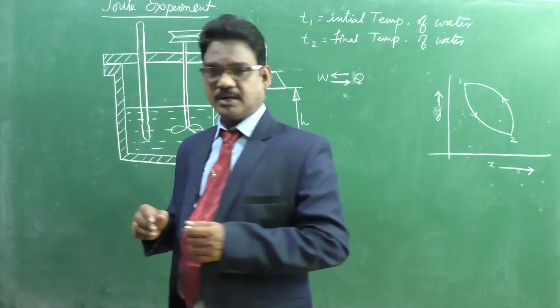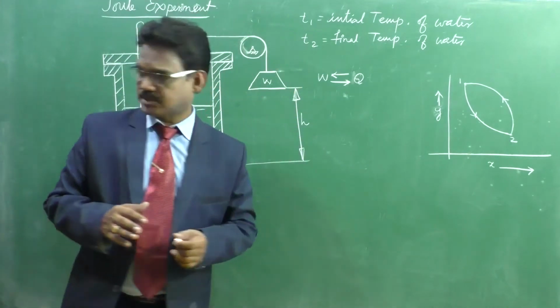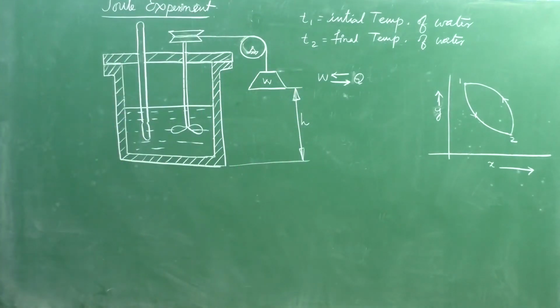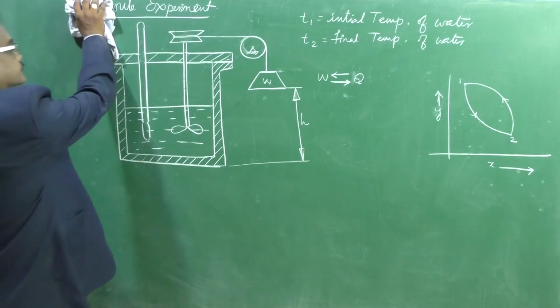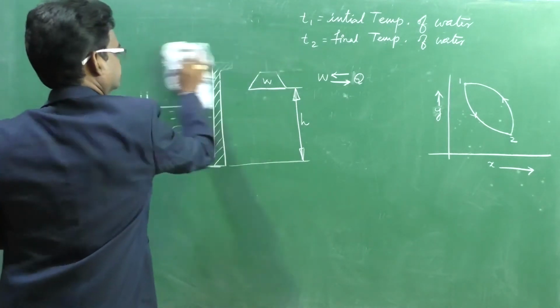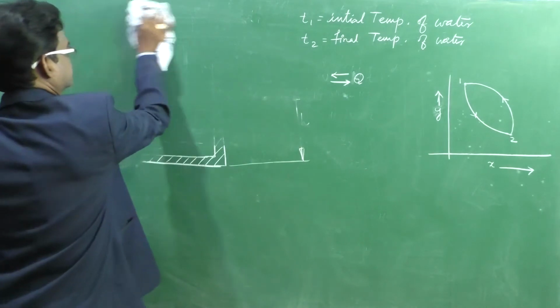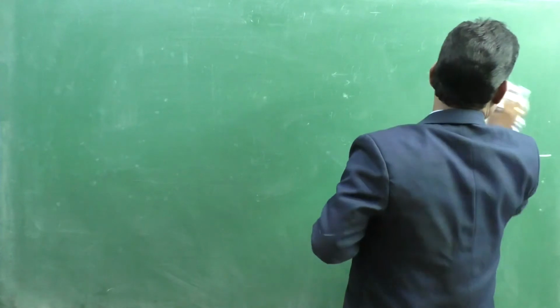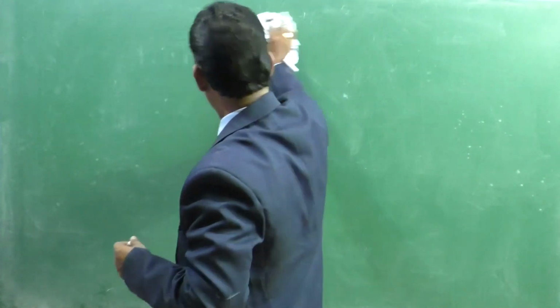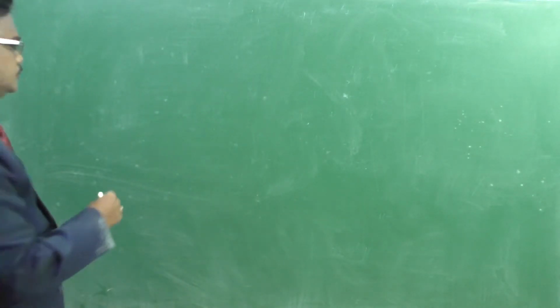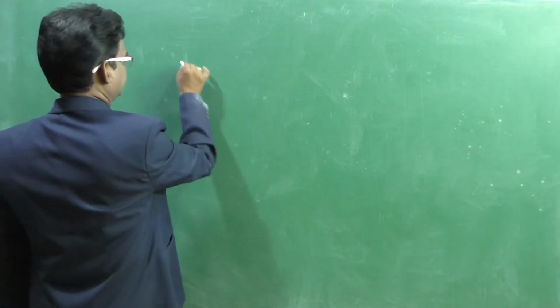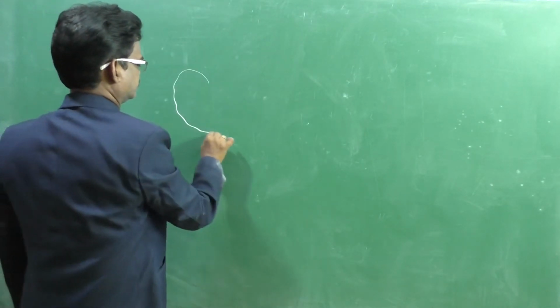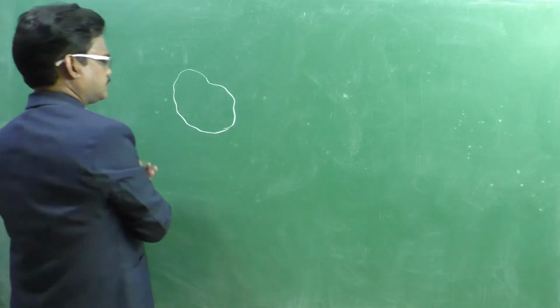Now I will represent the same in diagrammatic fashion. Suppose this is the system and it is under a cyclic process.